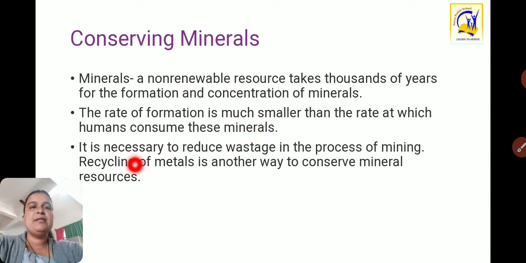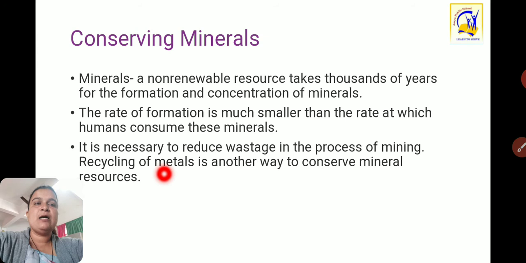So it is necessary to reduce wastage in the process of mining, and recycling of metal is another way to conserve mineral resources. Recycling of various metals, such as many things which after use we keep lying in the surroundings and do not process further. So recycling of metals, recycling of these minerals, is very, very important.